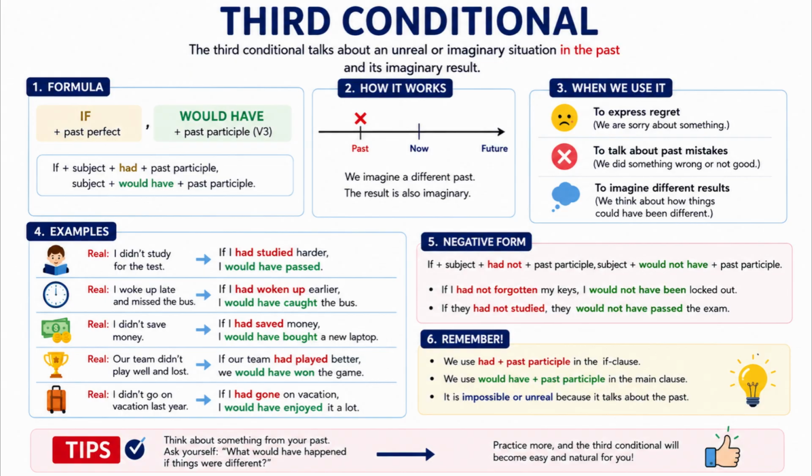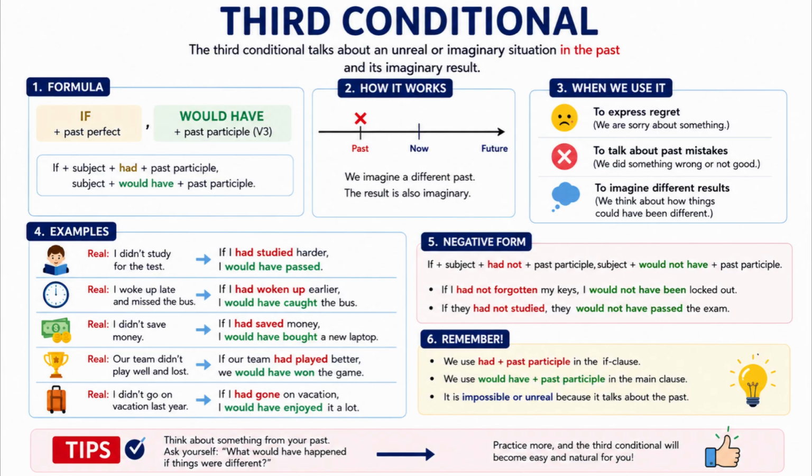3. When do we use third conditional? A. To talk about regrets. We use it when we feel sorry about something in the past. Example. Real situation: I didn't learn English when I was young. Imaginary situation: If I had learned English earlier, I would have spoken English better now. Meaning, I did not learn English earlier, so my English ability is not as good as it could be.